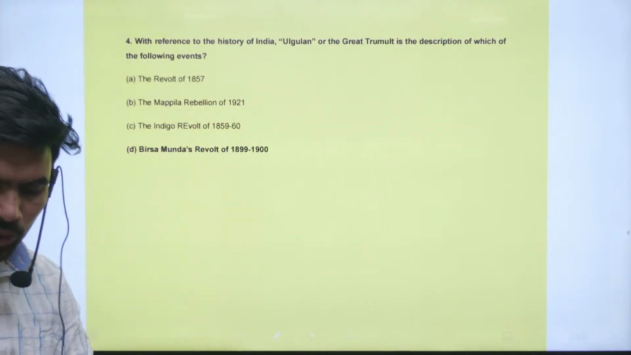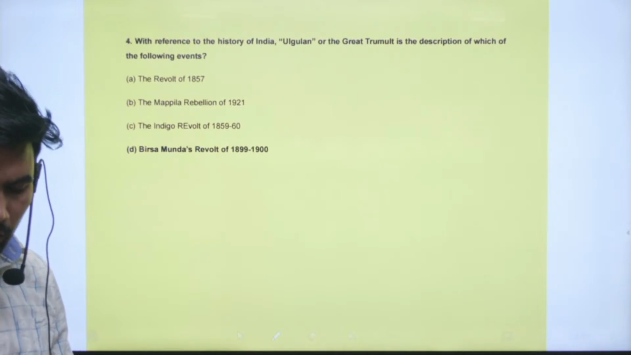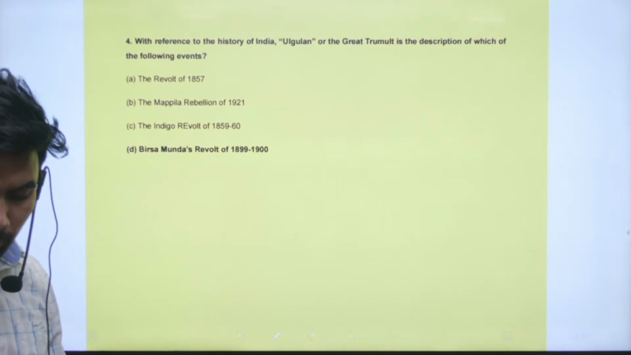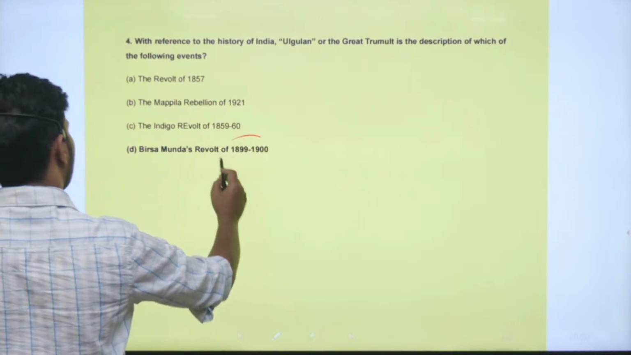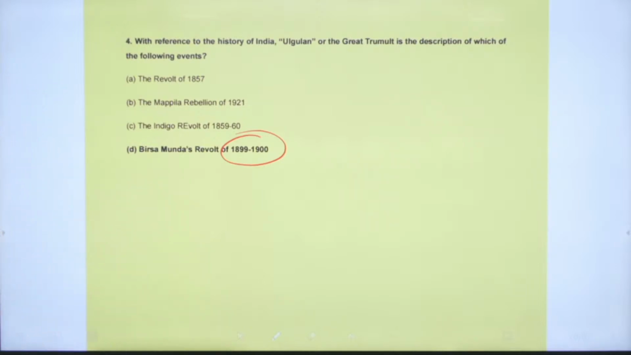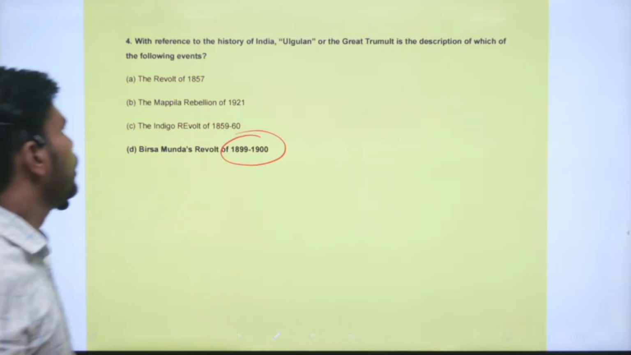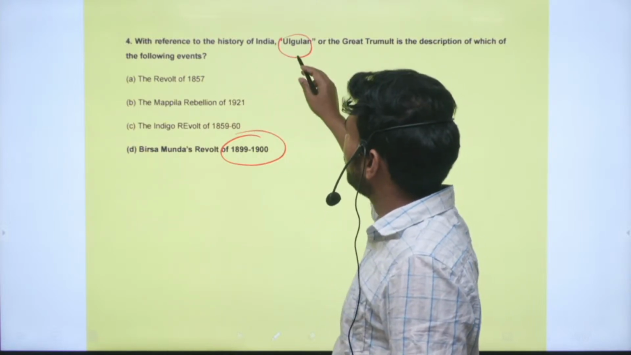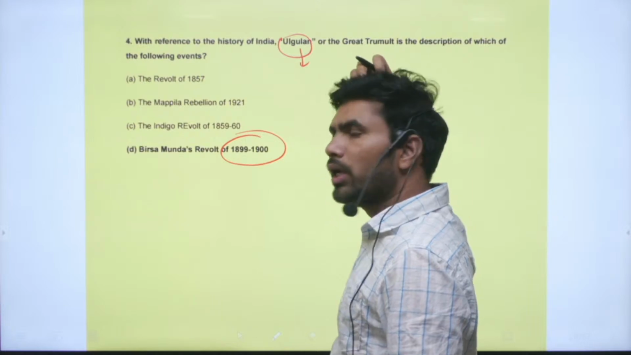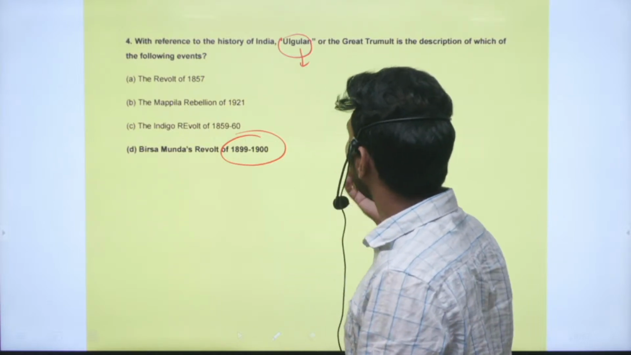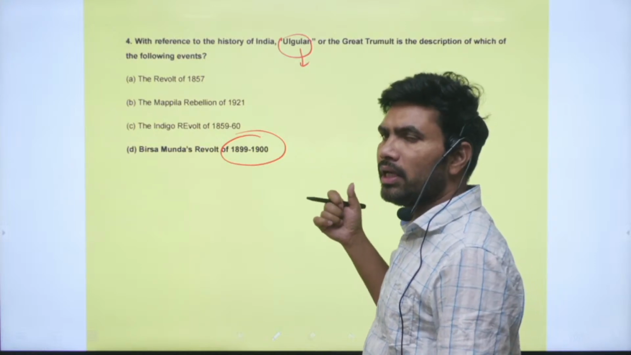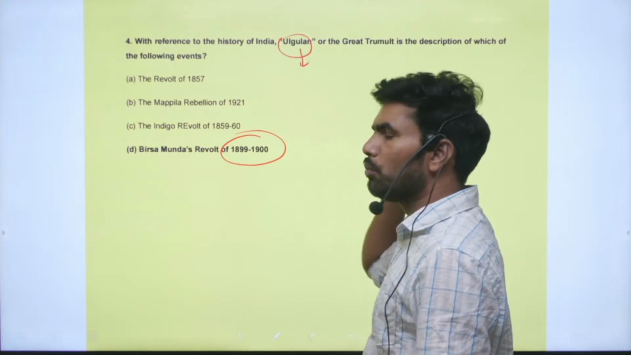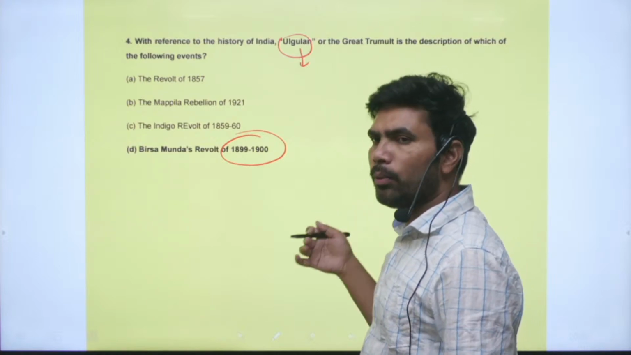With reference to the history of India, Ulgulan or the Great Tumult is the description of which of the following events? So it is the Birsa Munda revolt of 1899-1900. It is known as Ulgulan, or it is popularly known as Munda Ulgulan also. Ulgulan is the name for revolution, something like that, in the Munda tribes' local language. Like that, you know the local names of the revolutions, or we can say revolts against the British, tribal revolts against the Britishers.